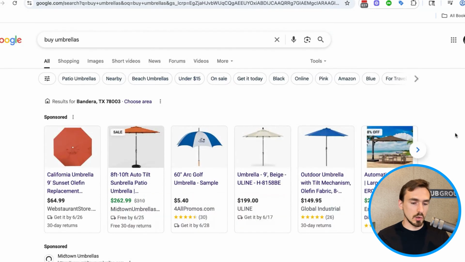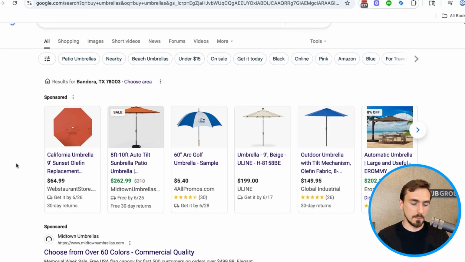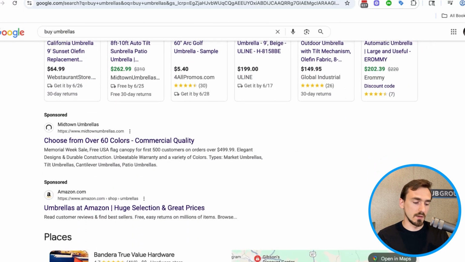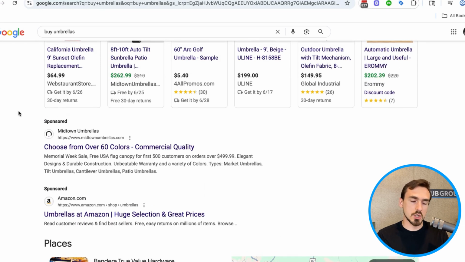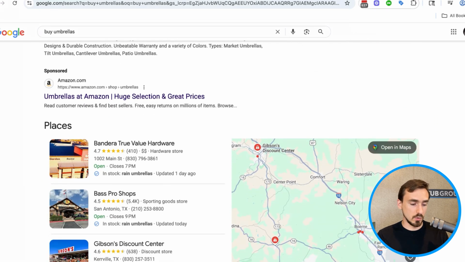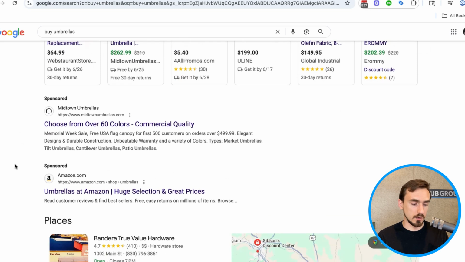Let me give you an example. There are many different types of ads that can serve on Google. If I search here for buy umbrellas, we have shopping ads up here at the top. That's one type of ad, one ad location, and a different auction than what we have down here, which would be search ads. Technically it could be from Performance Max, but it's showing up on search, and these are text ads. This is a different auction than these shopping ads. And then additionally, you will often see ads that show up here in Google Maps or Google Places. That is, again, a different auction than the shopping ad or the text ad.